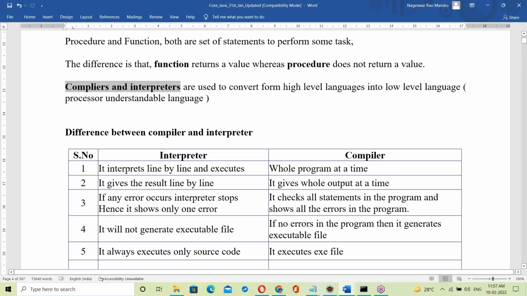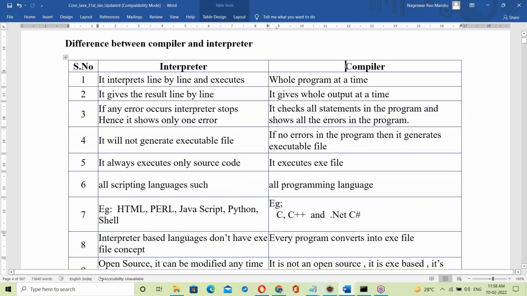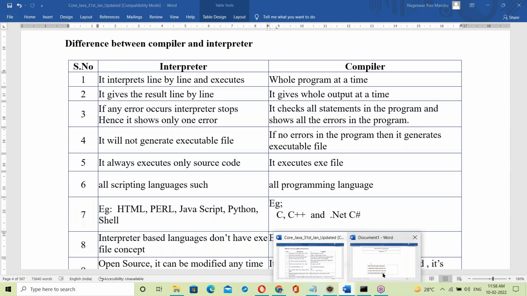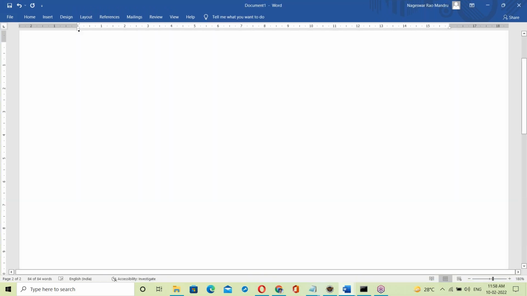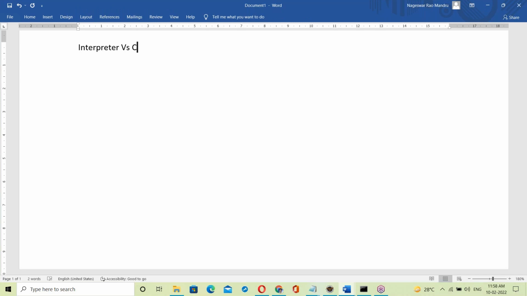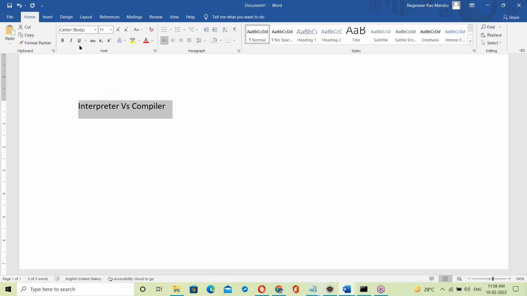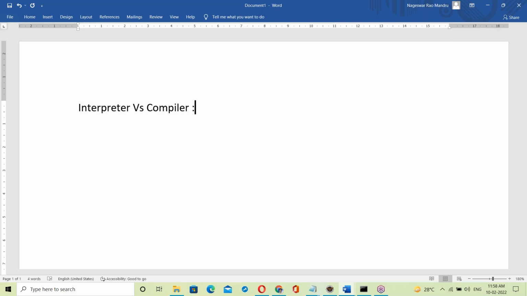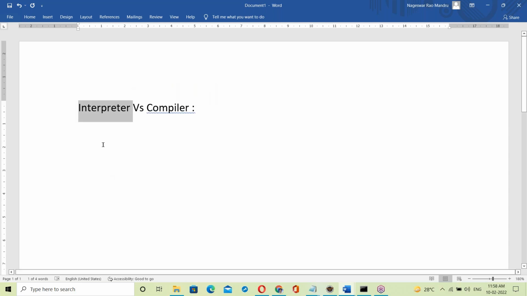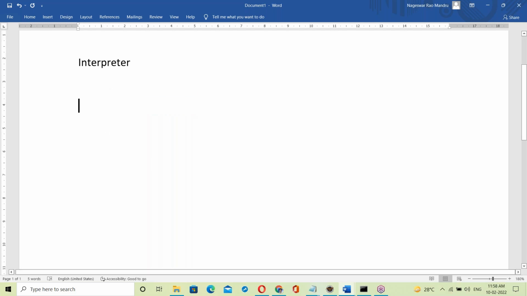Compilers and interpreters are used to convert from high-level language to low-level language. Let us see about interpreter and compiler. Today's topic is interpreter versus compiler. Let us first see how the interpreter works.